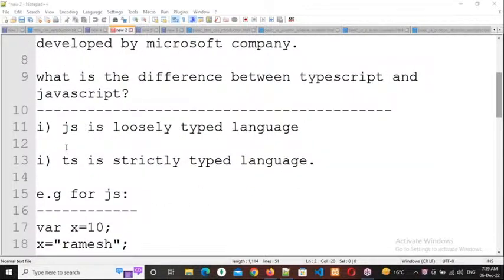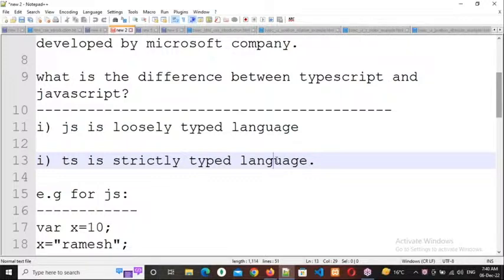The first difference is that JS, JavaScript, is a loosely typed language. TS, TypeScript, is a strictly typed language. So what is a loosely typed language and what is a strictly typed language? Loosely typed means however we can type. Strictly typed means with seriousness we need to type. Here, typed means data types.